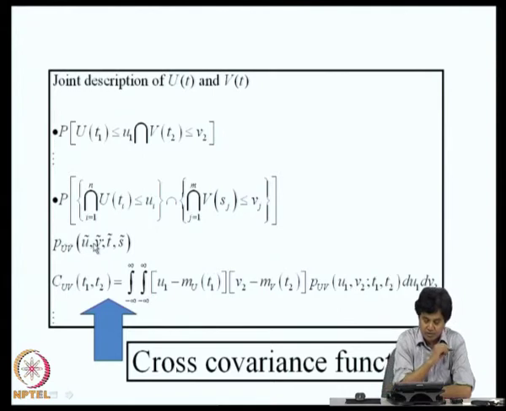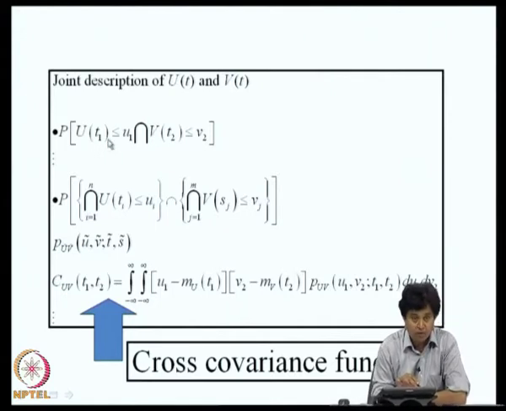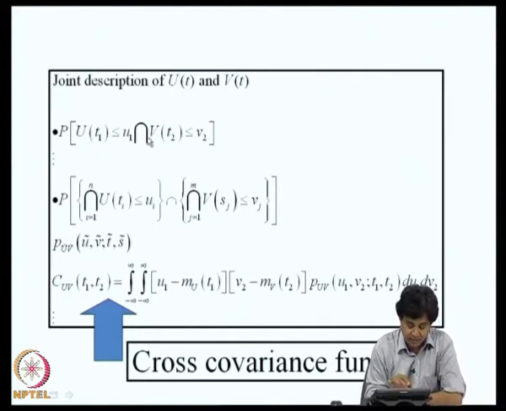Now, when it comes to a question of joint description of u of t and v of t, we can consider two time instants t equal to t1 and t equal to t2, and I select one random variable u of t1 from ensemble of u of t and another random variable v of t2 from ensemble of v of t. So, this can be viewed as the joint probability distribution function of the random process u of t and v of t at two time instants.